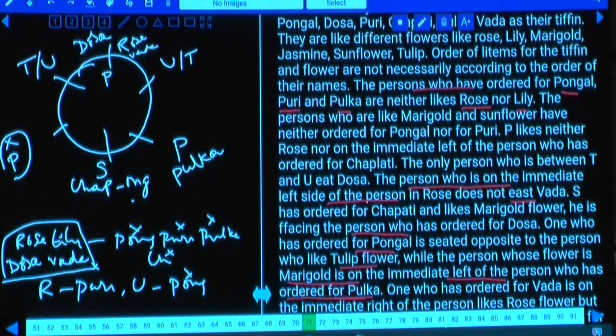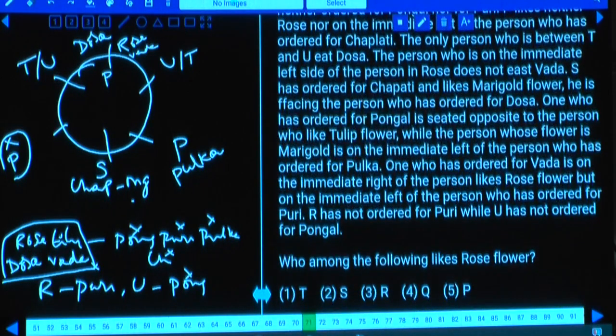S, P, T and U were done. As P is here, S, P, T, R, U. Then who are the persons left over here? Q and R are the persons left over. As Q and R, one who has ordered for vada is on the immediate right of the person who likes rose. Hence, rose and vada cannot be the same, isn't it? Rose and vada are two different persons.